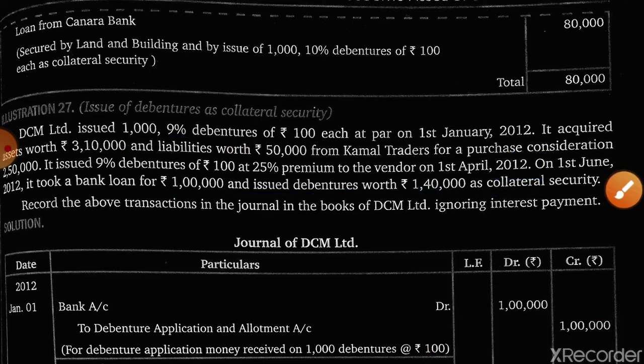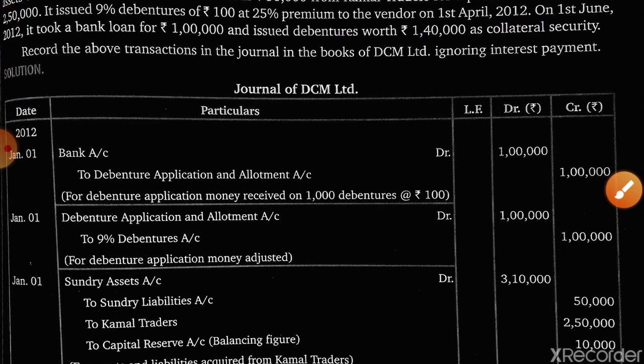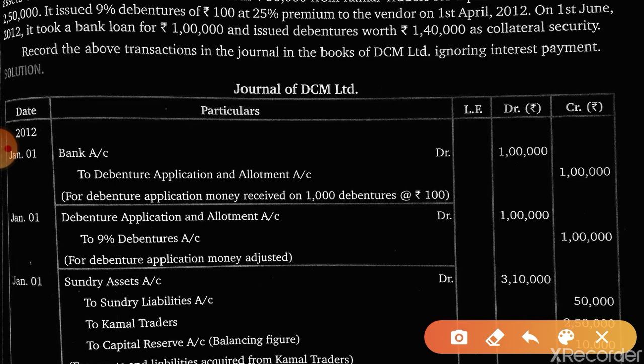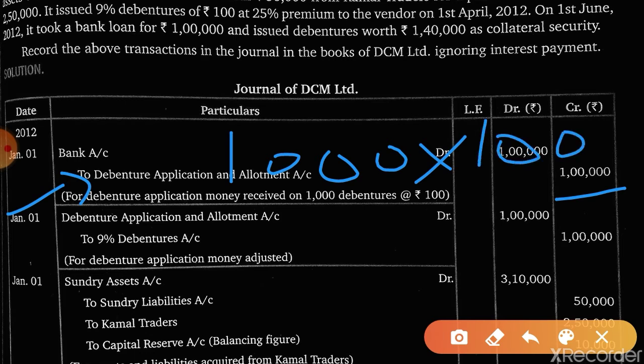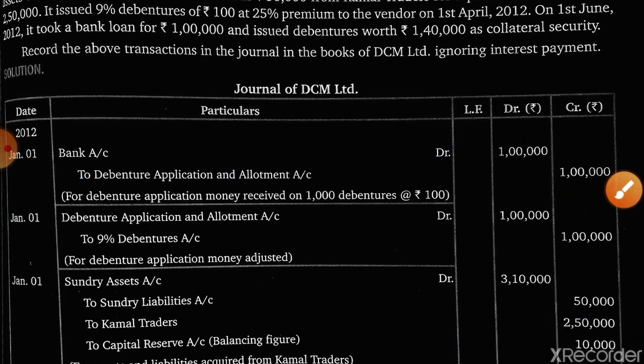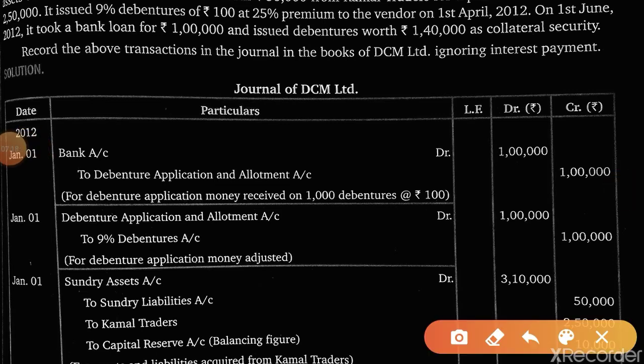Let's move on to the solution. See, bank account debit to debentures application and allotment account 1 lakh. Okay, 1000 into 100. Is this clear? Now, see, debentures application and allotment to 9% debentures account. Is it clear to you?